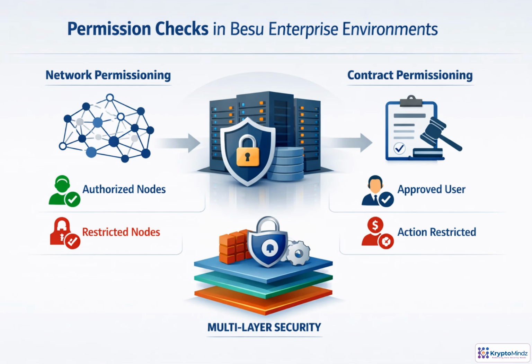Besu enterprise networks apply permissioning in layers. Network permissioning decides which nodes, and often which accounts, may connect or submit transactions. But that only answers, can you reach the network? It does not answer, are you allowed to perform this business action? Smart contracts still need role-based checks, and application APIs should enforce the same rules. The safest design keeps these layers aligned, so sensitive operations are blocked consistently before and during execution.